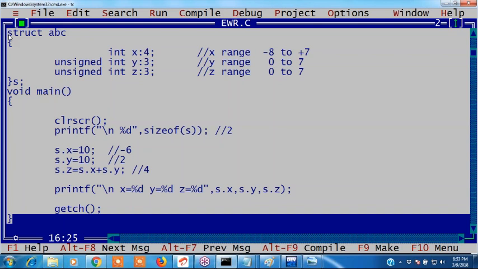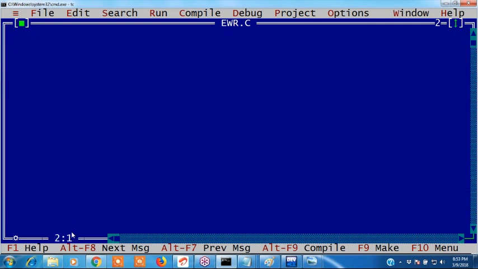Example, I want to develop a calendar application. I want to write the months. 12 months are there. I want integer. Now I want to write January. I want to write like this: January equals 1, February equals 2. If you want to write the months, we have to write like this, January equals 1, February equals 2. Like this, we have to write 12 months. That is difficult.